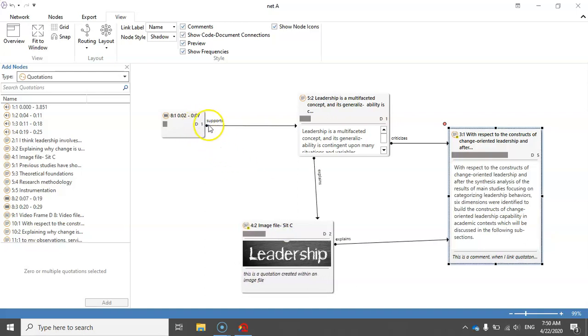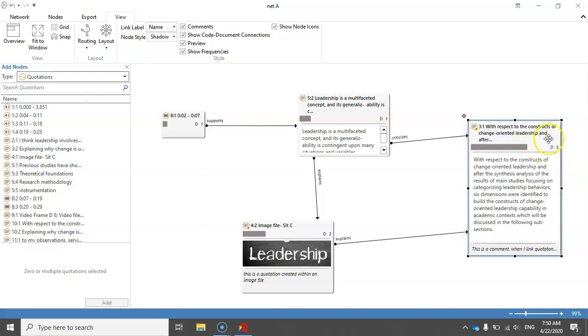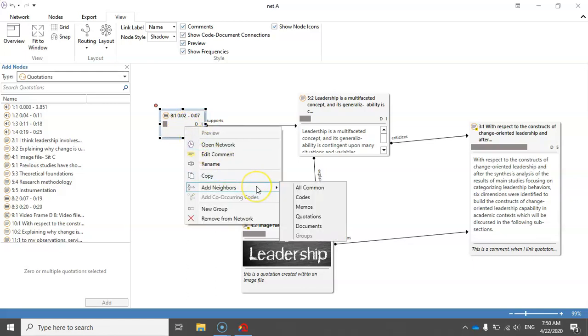Now the density D1 here means that the density is 1. It means that this quotation has been coded with 1 code. And this quotation, for example, has been coded with 5 codes. So if you want to show the code that is connected to this quotation, I can simply right click on that and then add neighbors and then select codes.